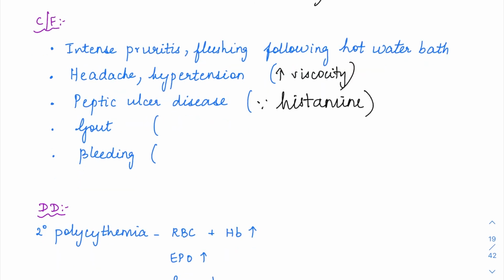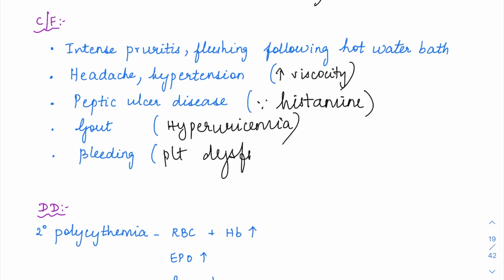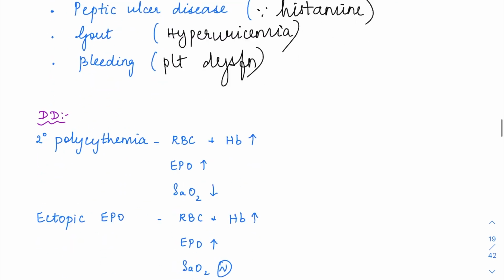Then gout. So there is going to be pan-myelosis, right? Lots of proliferation is going to happen. So that is going to result in hyperuricemia. Increased turnover of the cells is there. So hyperuricemia is going to result, and that is why gout is going to be there. Then bleeding, because the platelet is going to have a dysfunction. So these are the classical findings which we see in Polycythemia vera.